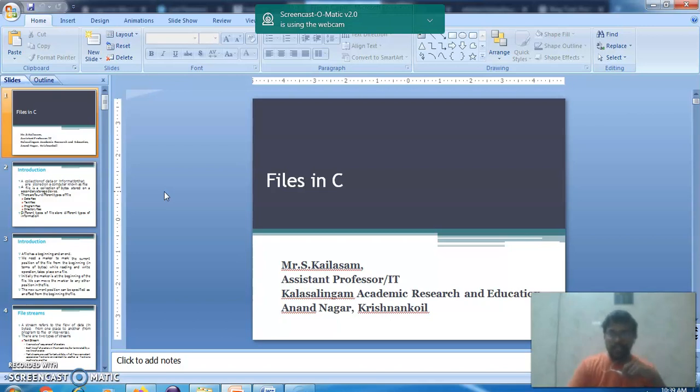Your 1000 inputs will already be entered in that file, and we can simply read that file using the command fscanf, file scanf. Till now we used scanf for reading input from the output window. Now we read input from the file, so it is called fscanf. We can read any amount of input from a file using the fscanf function.